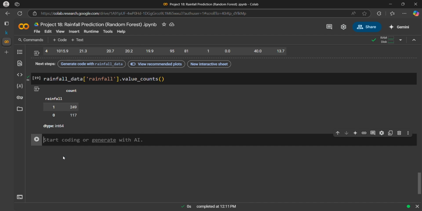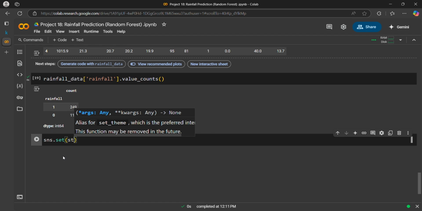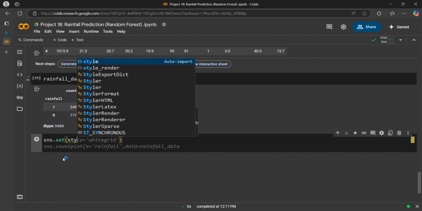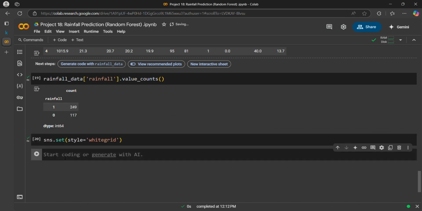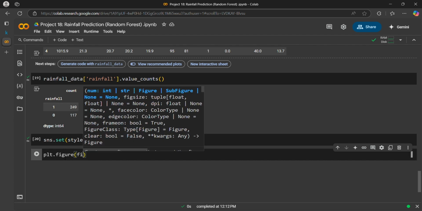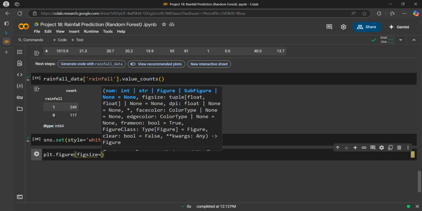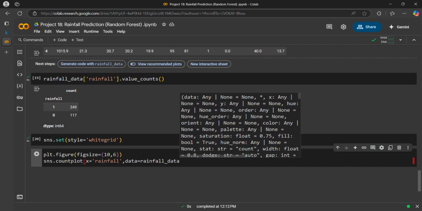For that, first I need to set my sns dot set, let's say style as whitegrid. Let me set it first. Okay, it's done. Now let's see the correlation first. So plt dot figure, figsize equals, let's say, 10 by 8. 10 by 8 is good.